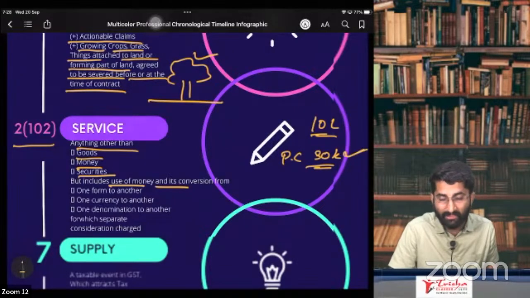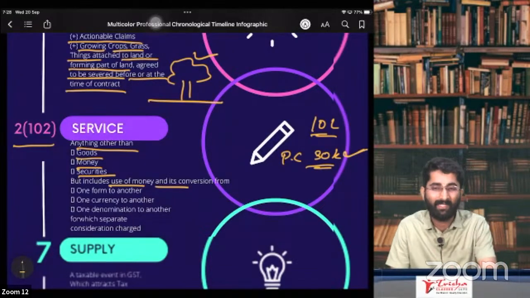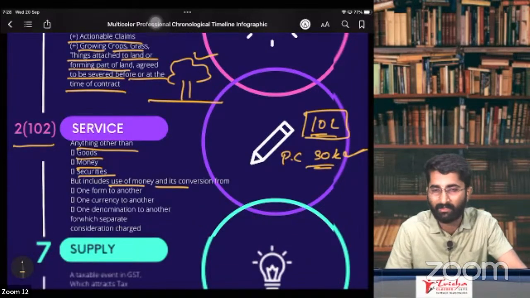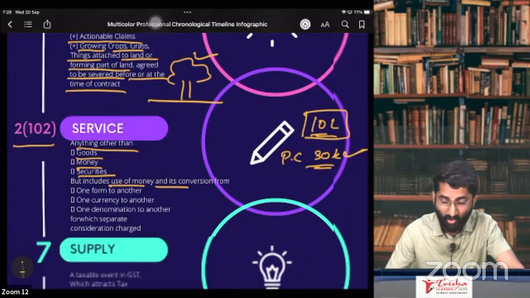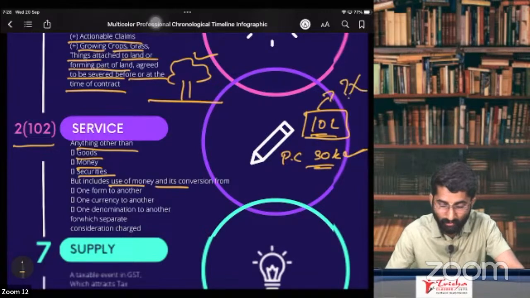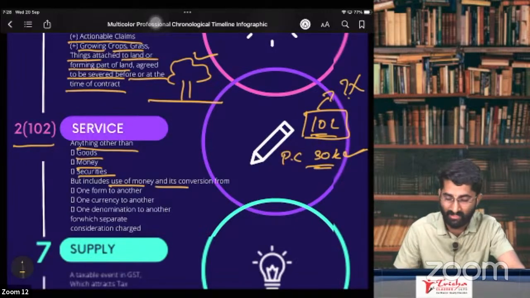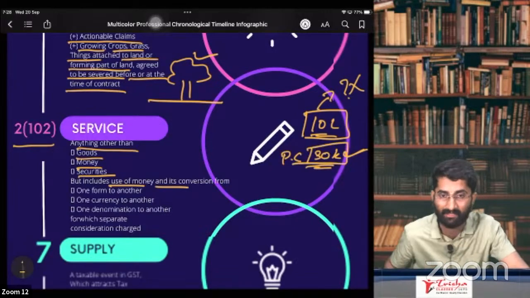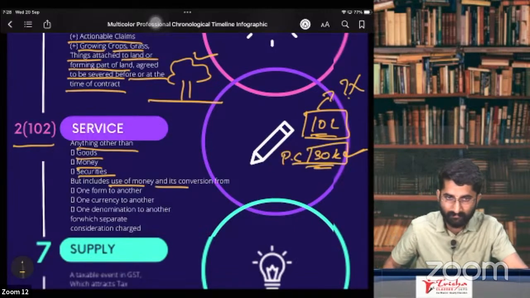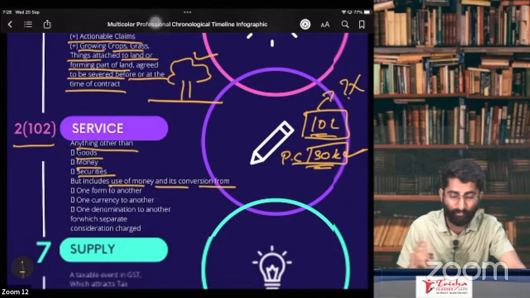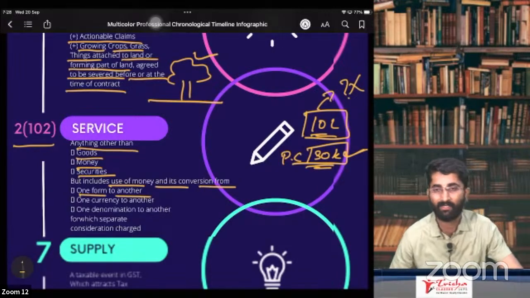On this processing charge, there is GST. Why is there GST? Because they gave one service to you, that is a 10 lakh rupees loan. Sir, on this loan, is there GST? No. On this loan, there is no GST. On 10 lakhs, there is no GST, but on the 30,000, there is GST. Clear? Yes, sir. That is use of money and its conversion from one form to another.